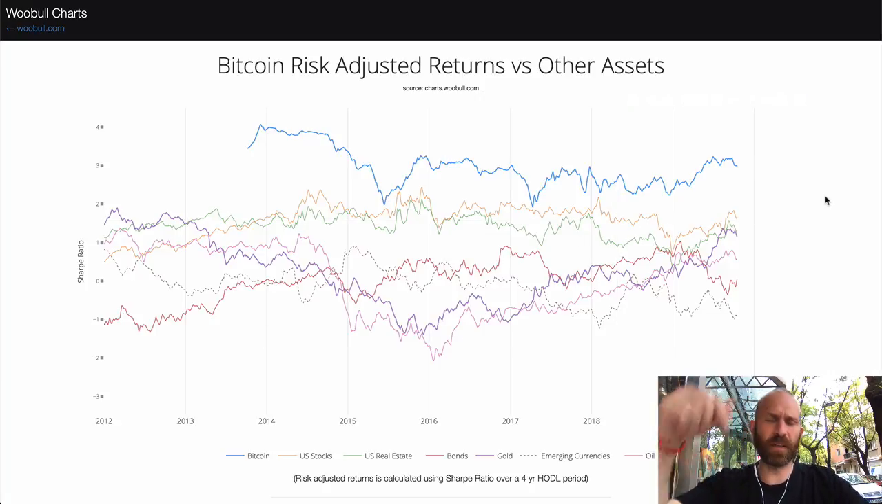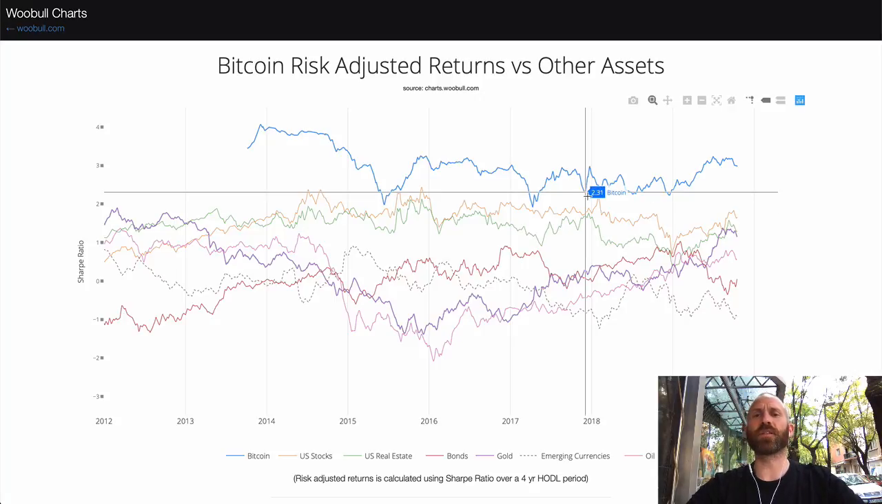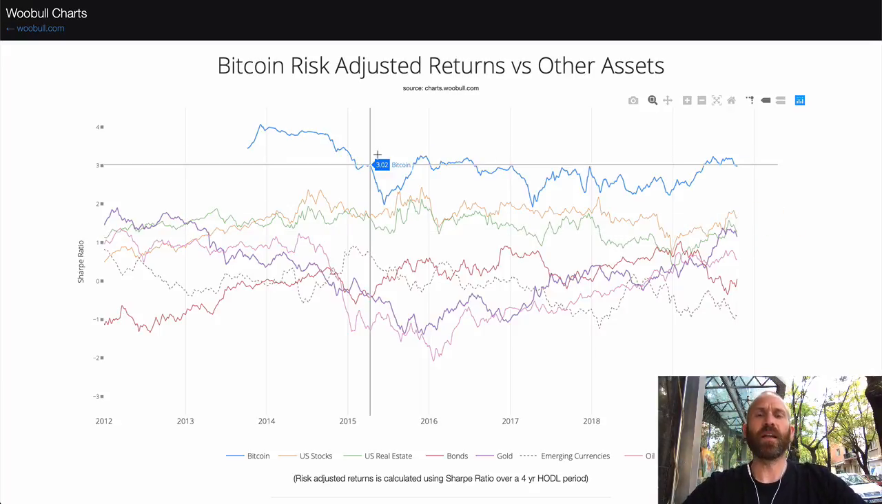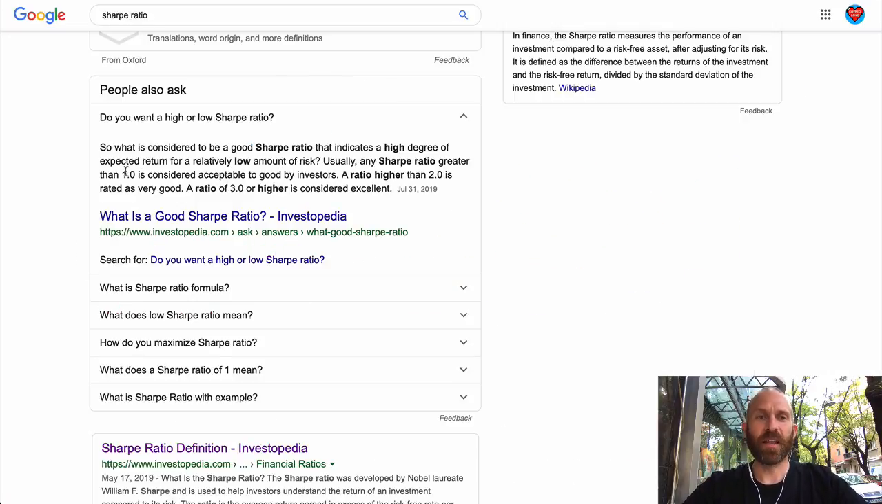Now I'll put a link to this chart down in the description so you can take a look at this on your own. It's very interesting. Now, for those of you who don't know what emerging currencies are, those are the BRICS. So we have money in Brazil, Russia, India, China, and South Africa. Now, if we take a look at these, okay, remember, here they said that a Sharpe ratio higher than 1 is considered acceptable to good by investors.